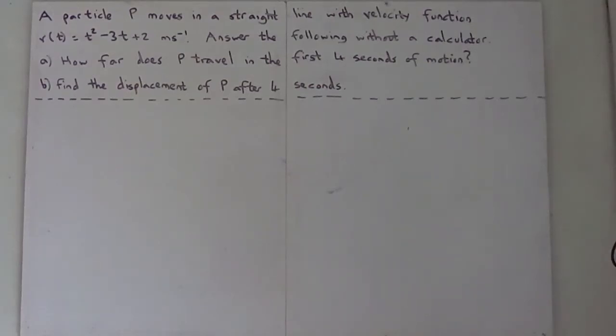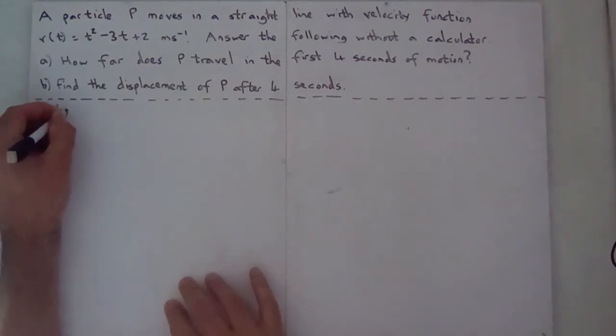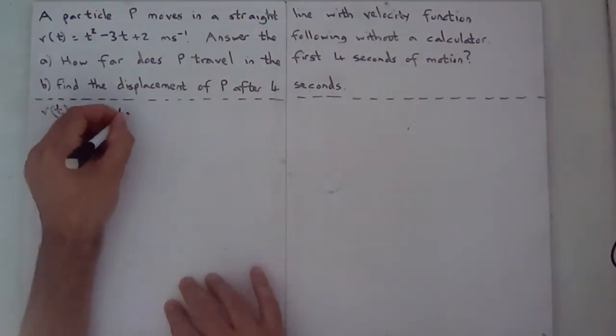So what really matters here, for part A, we need to know what direction the thing's travelling in. Yes, we can get an expression for displacement by integrating the velocity. We will do that. But what's really important is that you need to know what the particle's doing. So if we start with this v(t), that equals t squared minus 3t plus 2.